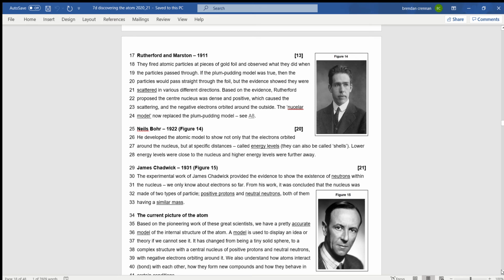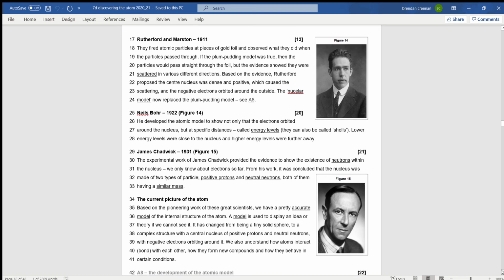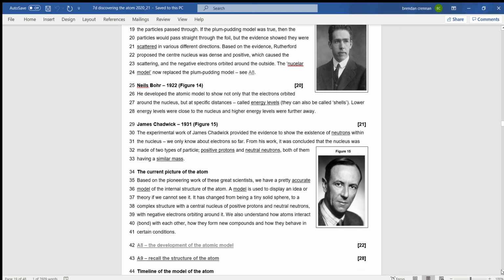The results of that experiment said that the atom was actually mostly empty space with a positive nucleus in the center, which contains all of the mass, and around the outside were the electrons orbiting. Niels Bohr in 1922 improved this model by saying that the electrons orbit in several levels called shells. So you could have different levels.